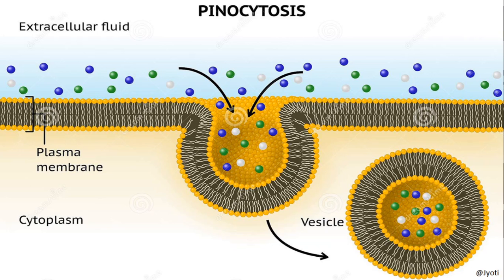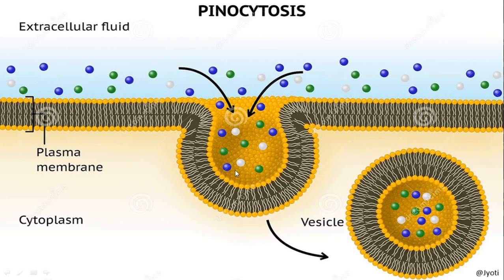Then let us see how this pinocytosis takes place. So this is the cell membrane, this is extracellular fluid. Suppose some fluid along with some ions needs to be taken in by the cell, then the cell membrane of a certain cell forms a folding like this, a cup-like structure which is called a water cup.